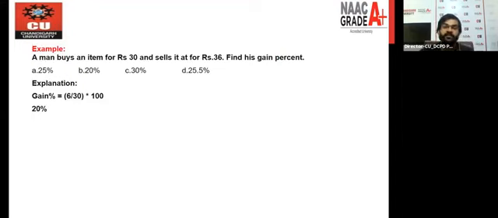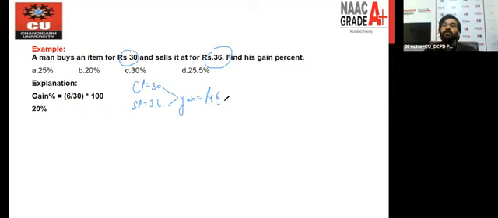Let's say the CP is given in the question and the SP is given in the question. The question is: a man buys an item for rupees 30, means CP is 30, right? And he sells it for rupees 36, means SP is 36. So clearly we can see that here SP is greater than the CP, it means we are getting a gain here, right? And the gain is nothing but rupees 6, right?